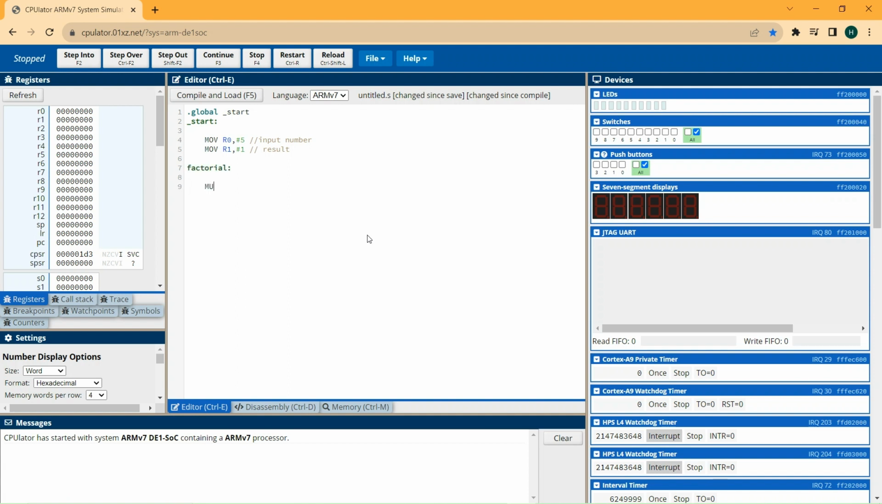Here I will do multiplication. I will store the result of multiplication in R1, and I will multiply the content in R1 with R0. And then I will subtract 1 from R0. And then I will again move to the factorial branch.